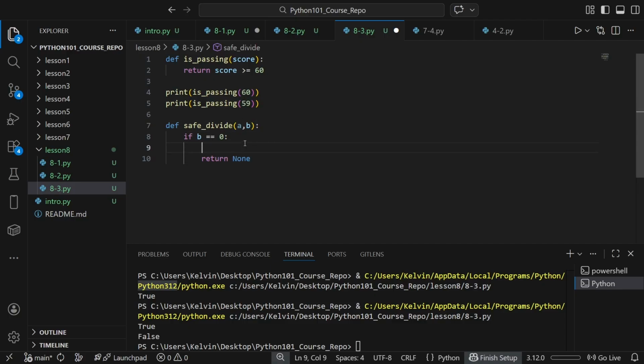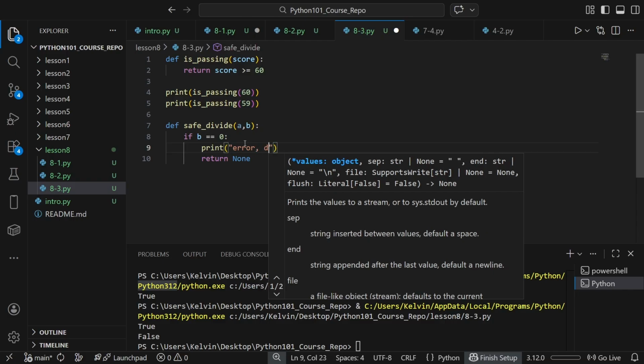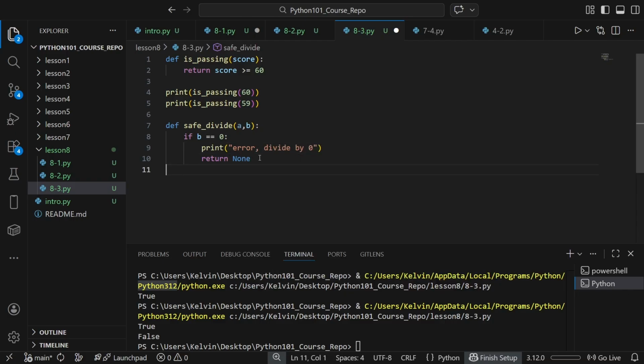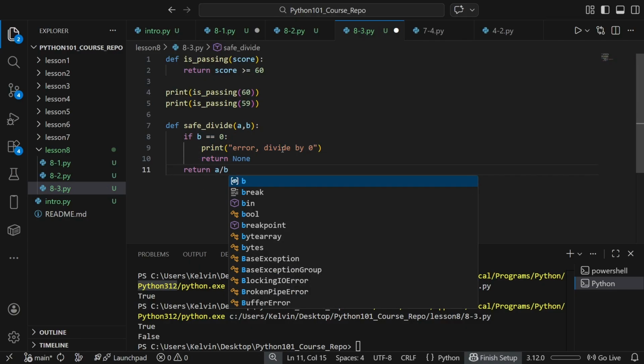So we can have it print an error. And if this check doesn't trigger, and b is not equal to 0, then we can do our division safely. a divided by b.